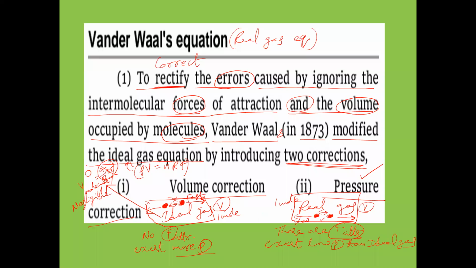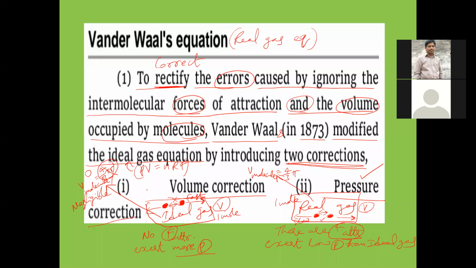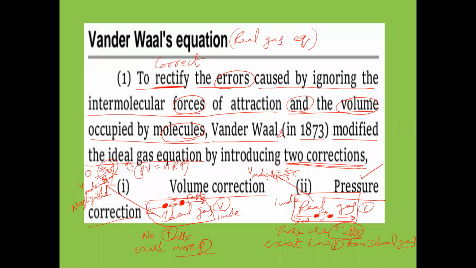Next, in the case of real gas, the molecule should have some volume. The real gas molecule is a sphere, and the ideal gas molecule is also a sphere. Sphere means the volume is always 4 by 3 pi r cube. Therefore, the volume of a real gas molecule is also 4 by 3 pi r cube.